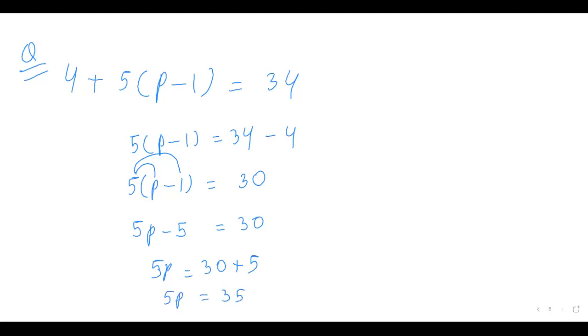Then, ma'am, we will divide. p is equal to 35 divided by 5, which will be 7. Correct. Okay, ma'am. But I don't really get how we solved this question. Speak again, Rakshita. Ma'am, I am very confused about how we solved this question. I don't get it.